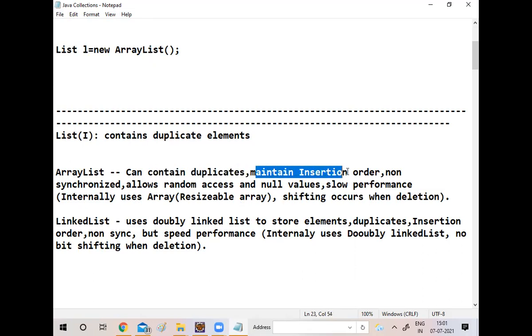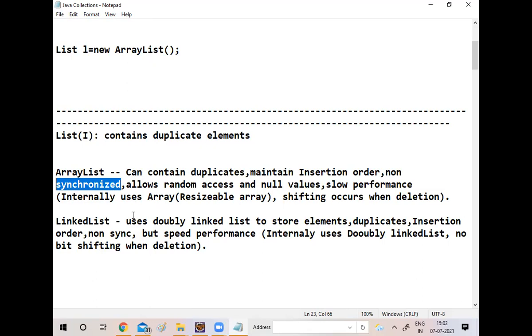Whatever elements we insert, it maintains insertion order, and it is non-synchronized. Non-synchronized means it will allow multiple operations at once.